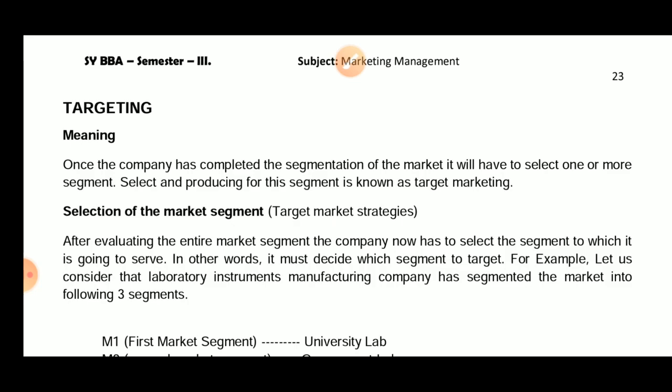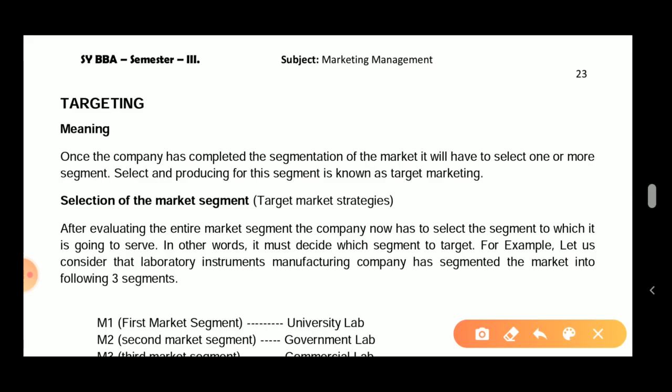Once the company has completed the segmentation process, it has to select one or more segments for producing the said goods. That is known as the target market. Eventually, after segmenting the entire market, the company has to select the segment it is going to serve. In other words, it must decide which segment to target.